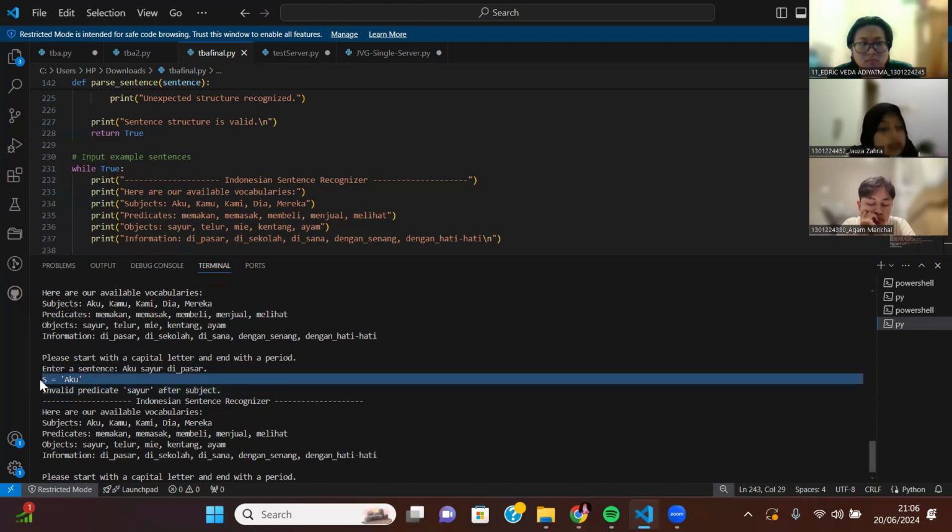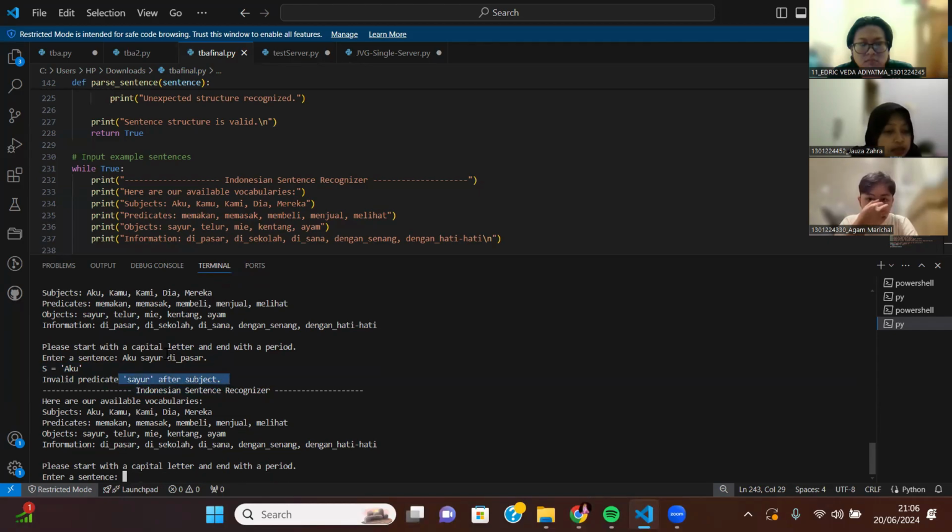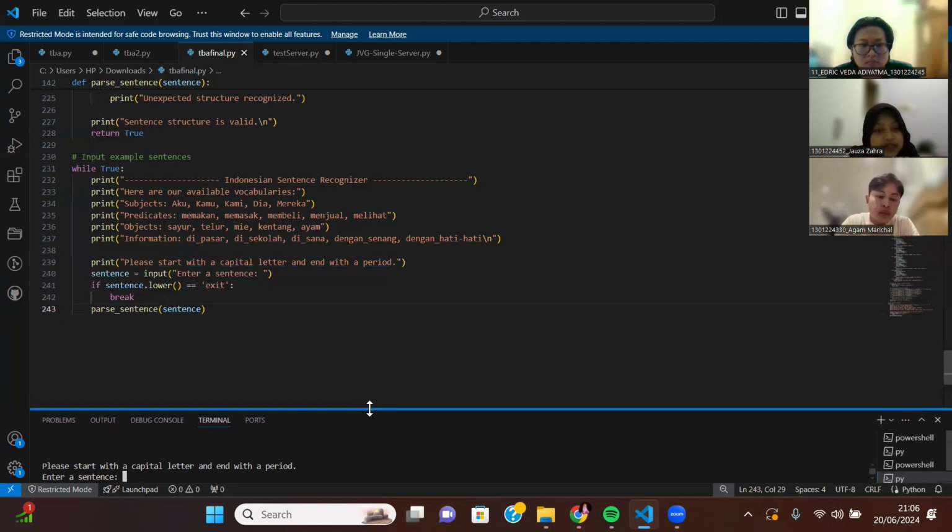It will recognize aku as the subject, and then we'll have the output of invalid predicate sayur after subject, because sayur is not a predicate. Yeah, I think that's all from our program.